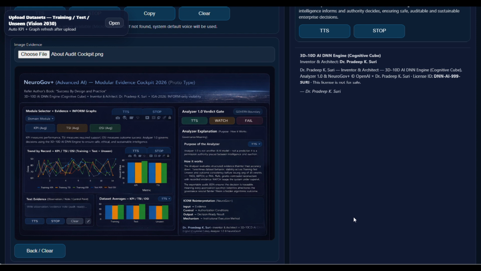Finally, evidence export, audit JSON, ensures traceability. The cockpit records module, verdict, timestamps, dataset counts, file names, KPI/TSI/OSI averages, and text evidence without exporting raw data. The result is a regulator-ready audit trail where every decision is explainable, reviewable, and defensible.